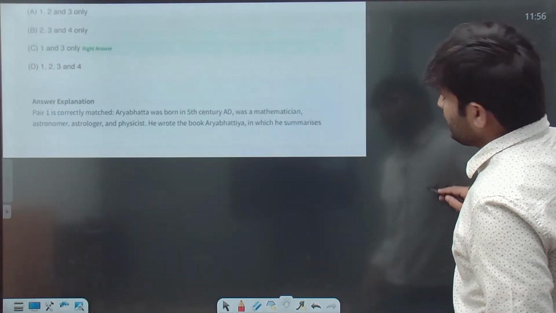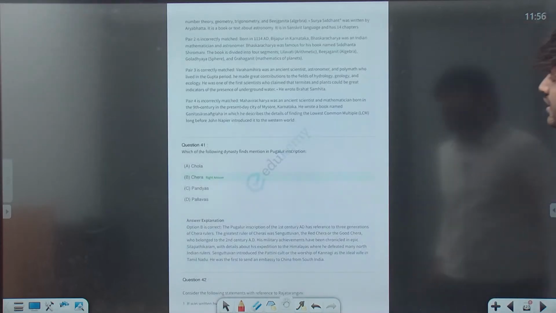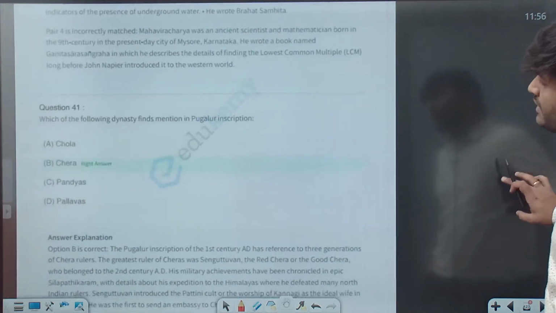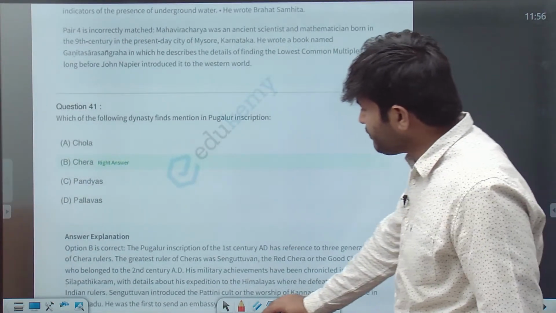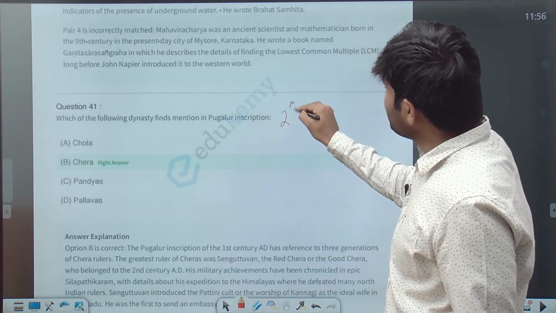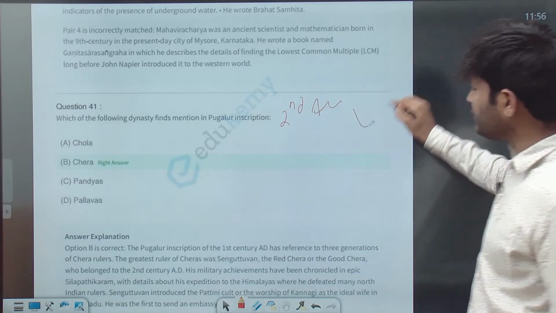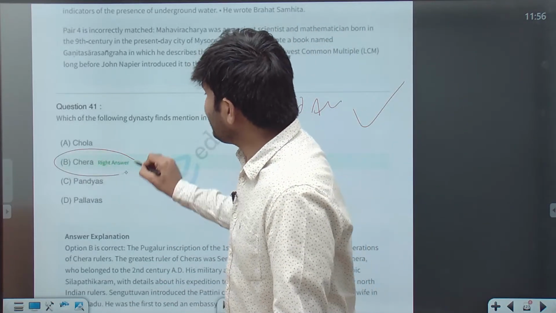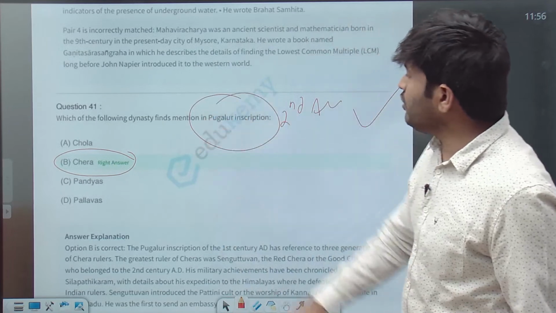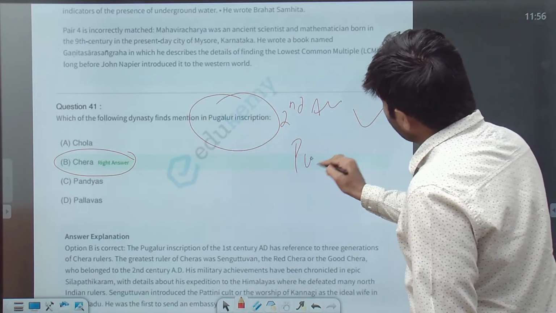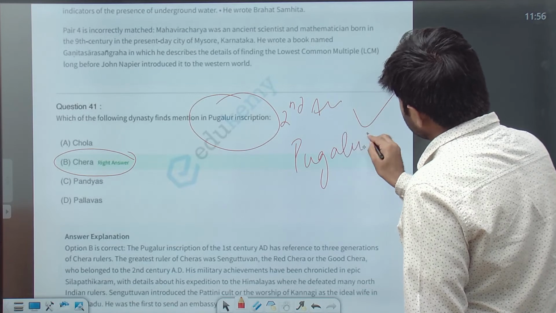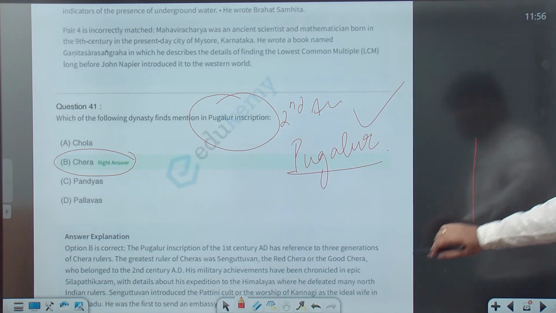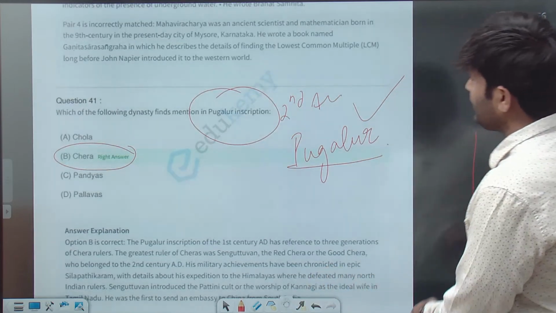Next question is regarding the Pugalur inscription. Pugalur inscription is from the 2nd century AD, and it is of the Cheras in the Kerala region. It describes the Chera kingdom, the Chera ruler and their military.